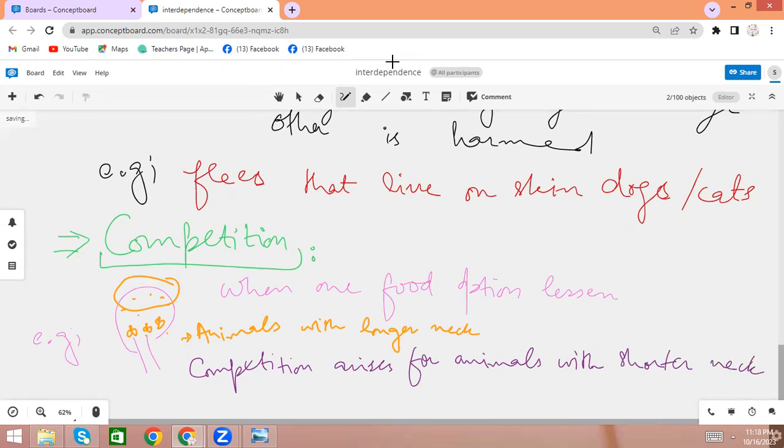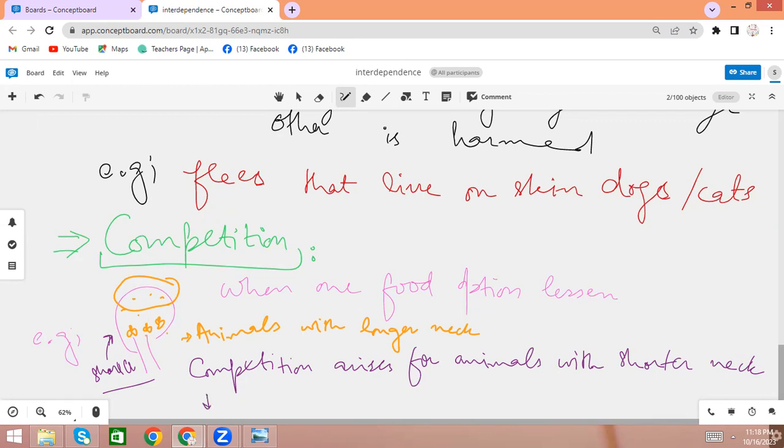But if the ones with longer necks are eating only this portion, and this portion also has some food, now the shorter animals can take this food. So now they have a small amount of food as compared to the previous one. So competition between the species comes up when there is less food and more animals.